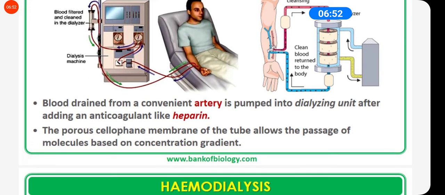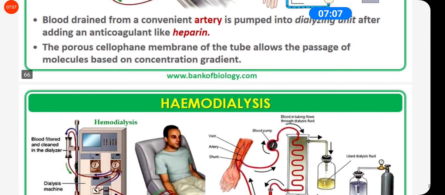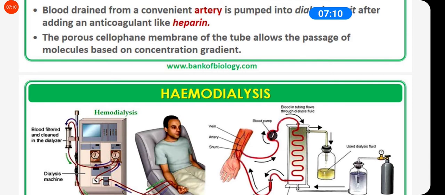Now blood is taken from the artery and pumped into the dialyzing unit after adding an anticoagulant like heparin. Now the porous cellophane membrane of the tubes allows the passage of molecules based on a concentration gradient, and nitrogenous waste moves from higher concentration to lower concentration.